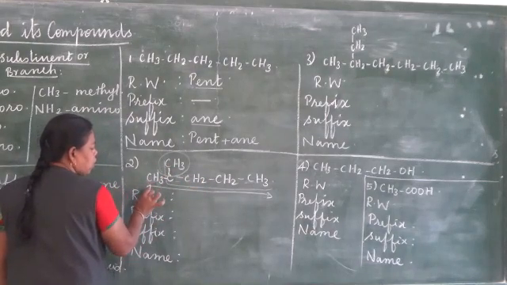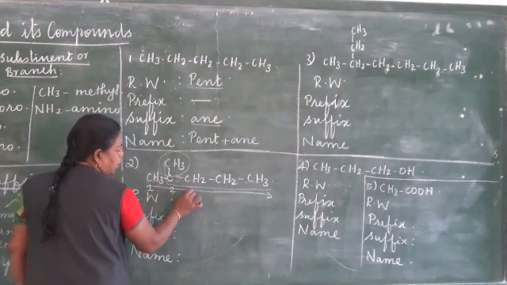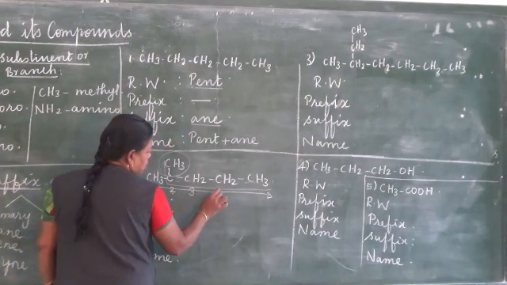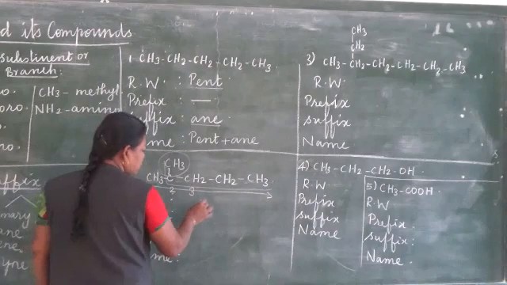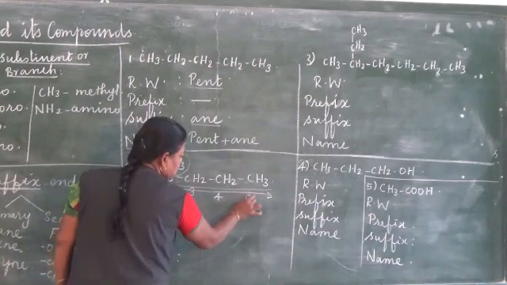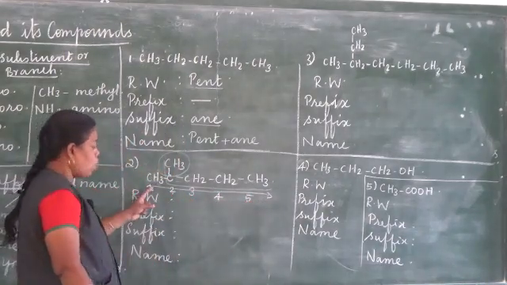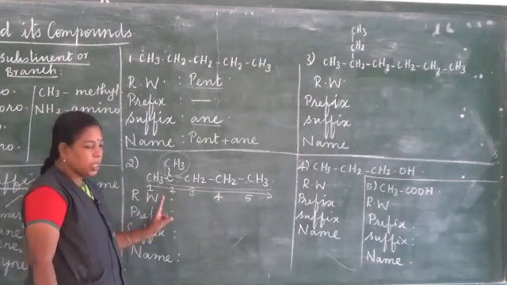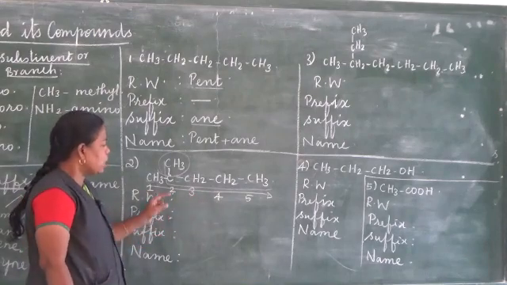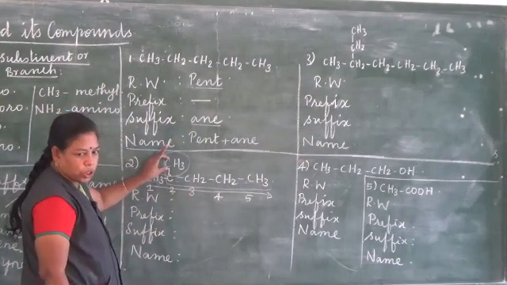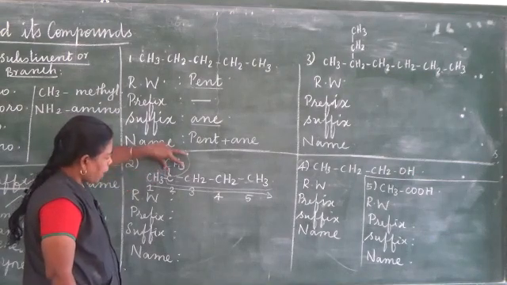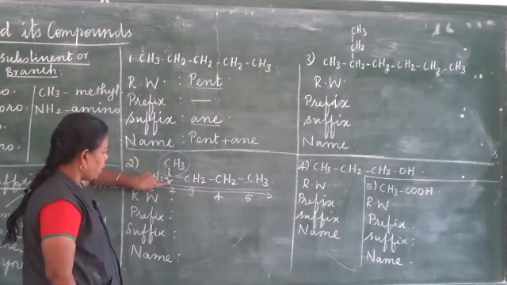So this is the first carbon, this is the second carbon, this is the third carbon, this is the fourth carbon, this is the fifth carbon. How I numbered the carbon atoms like this means, first we have to look at the branch. This is the branch, this is connected with the carbon atom.